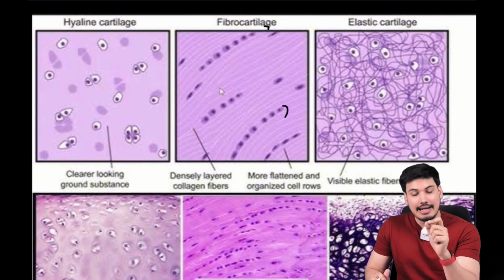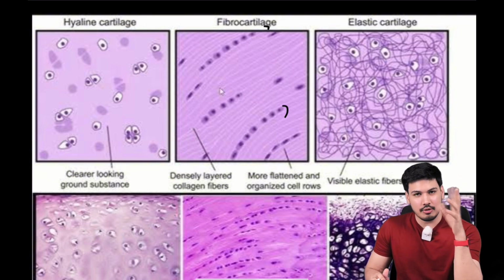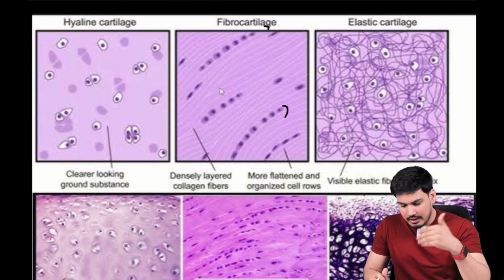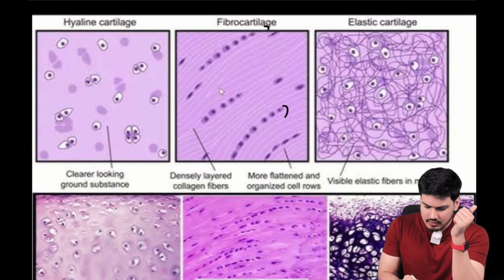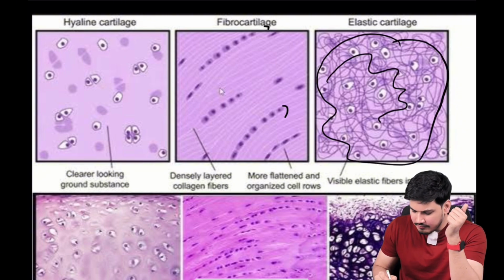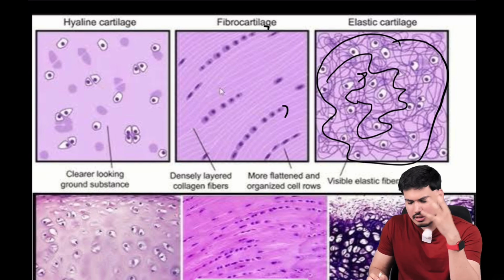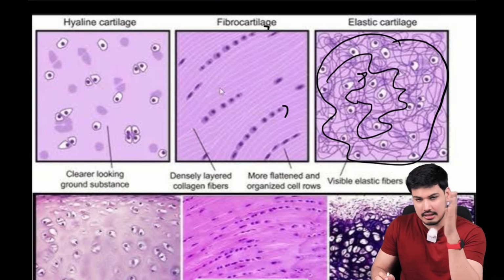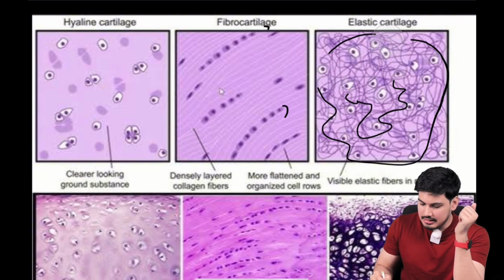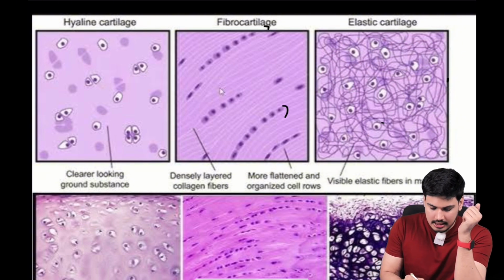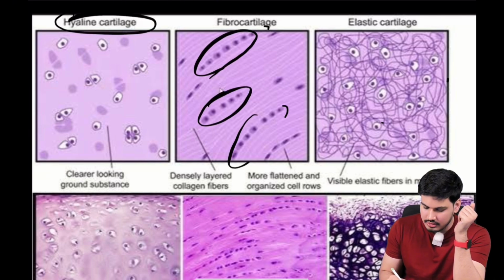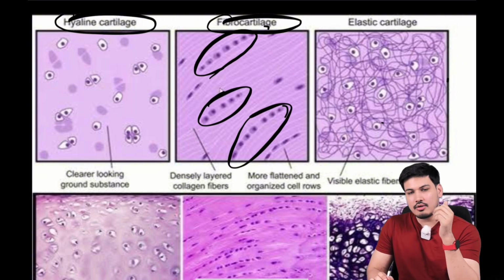Now look at hyaline cartilage and look at elastic cartilage. How beautifully what we have studied, we can apply it here. You can already see that elastic cartilage looks a little more cellular, right? More chondrocytes are there, more fibrils, more meshwork, dark purplish fibers which are elastic fibers, right? That's why the elasticity, that's why it bounces back to its original shape also. So this is elastic cartilage, this is your hyaline cartilage, and parallel rows of chondrocytes is your fibrocartilage, right? So now you have understood.